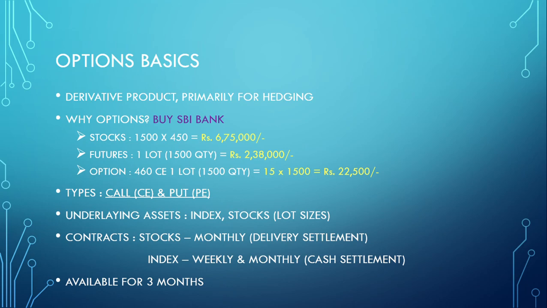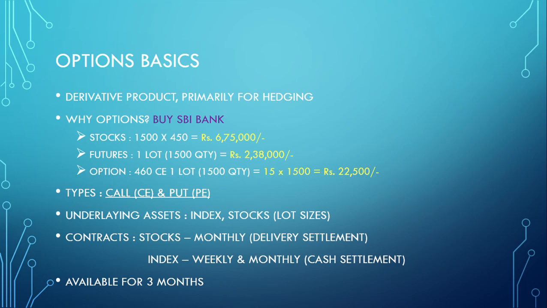Once you buy an option, you are buying an option contract. For stocks, the contracts are only monthly, and on the fourth Thursday of the month there is an expiry day. At around 3:30 p.m. on the final day, the settlement of the stock options will be through delivery. That means you have to take the delivery of the stocks you are intending to buy.